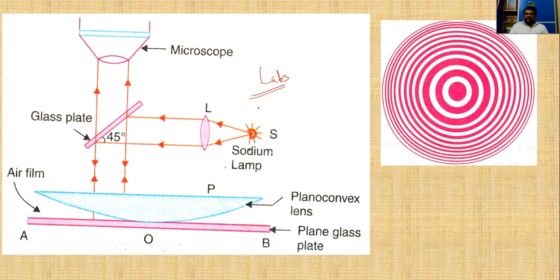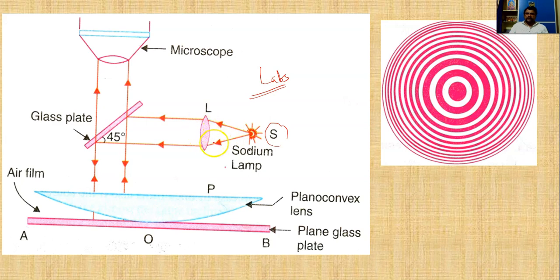The experimental setup consists of a monochromatic light source, that is S. The beam emitted from this monochromatic light source is a divergent beam.